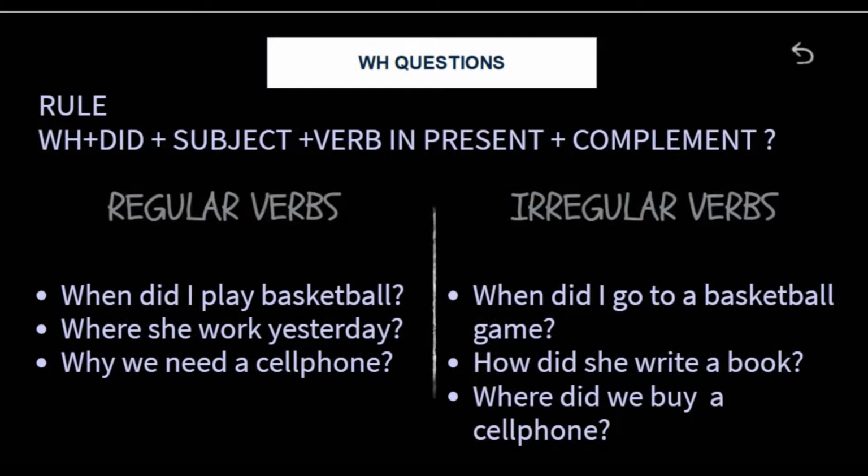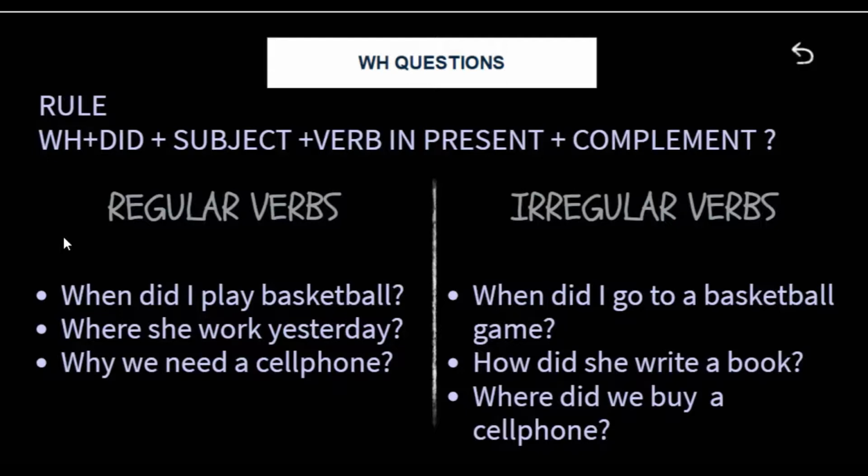Now we're going to continue with the WH questions. Now the rule is the WH word, did, the subject, the verb in present, the complement, and please don't forget the question mark. This is very important. All right, so we have regular verbs and examples: When did I play basketball? Where did she work yesterday? Why did she need a cell phone?